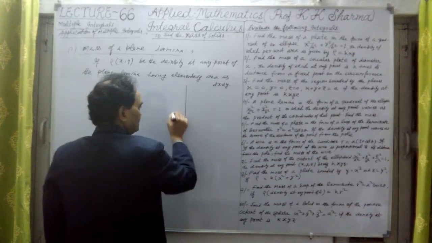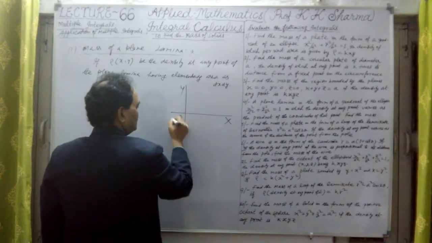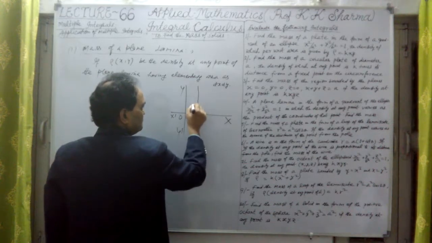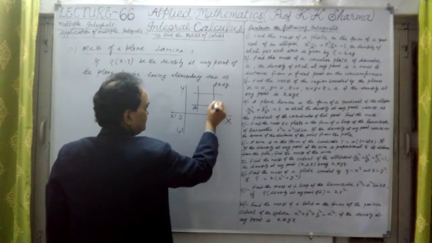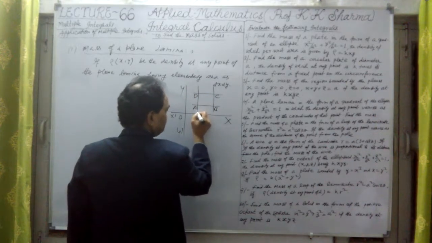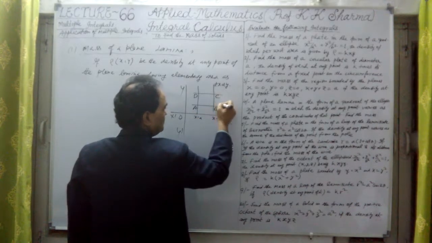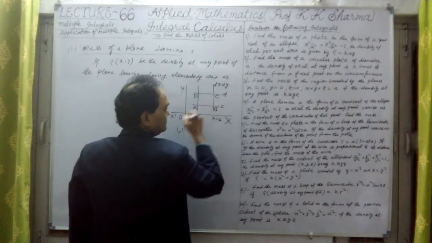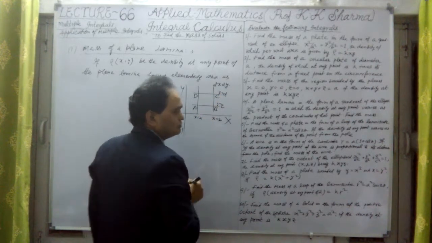For example, suppose there is a rectangular figure like this, A, B, C, D. Here x equal to a, x equal to b, and y equal to c to d.